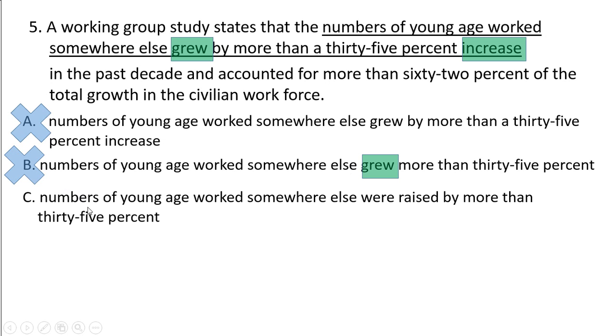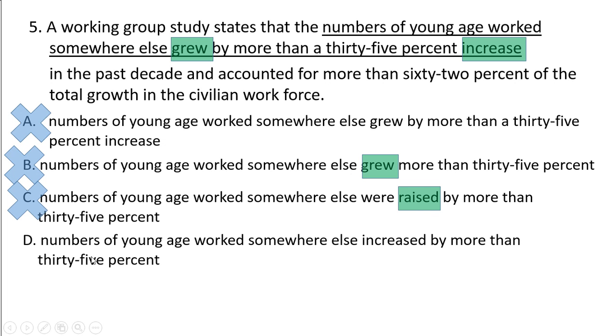B is eliminated. C: numbers of young age worked somewhere else were raised by more than 35%. Again, the same problem. As we discussed here, it is a number of people. So here raised means what? Actually, raising is not whether it's increasing or growing, but because it's a number, when the number changes we should go with the word increase. So here we can eliminate C.